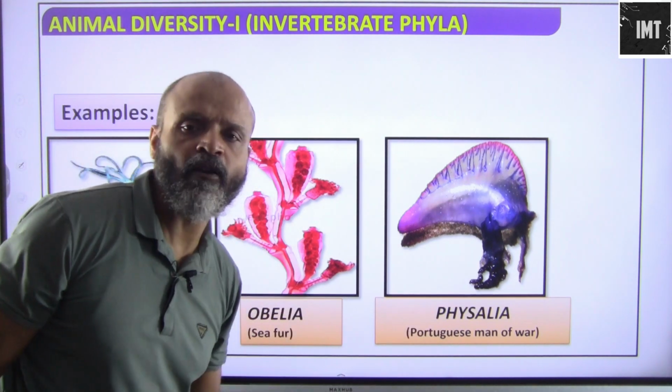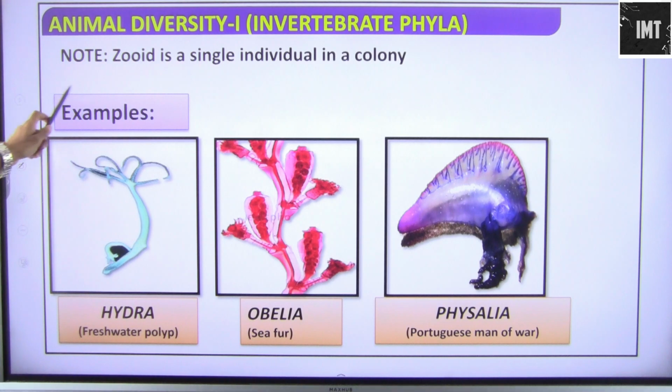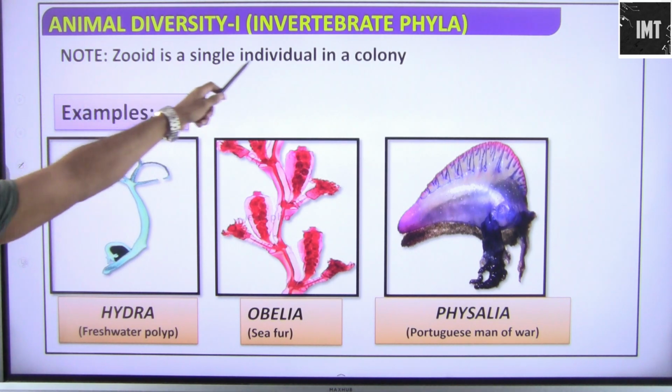This is the Portuguese man of war, which is also known by this common name. So these are the common names that are given. A zooid is a single individual in a colony, a single individual in a colony of cnidarians.